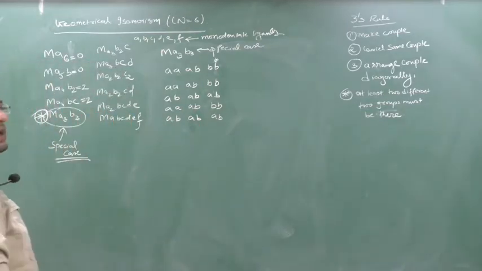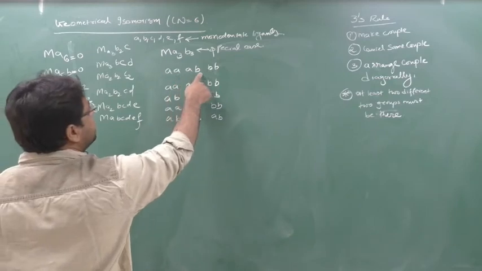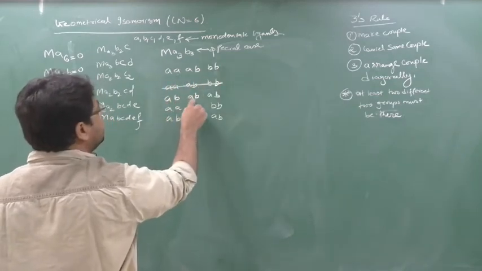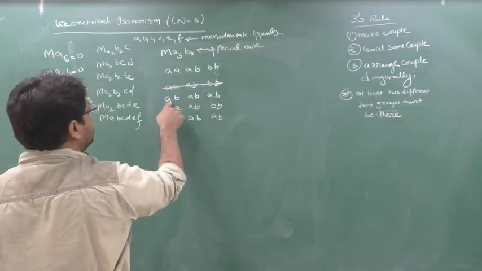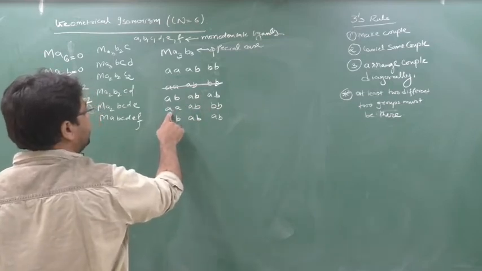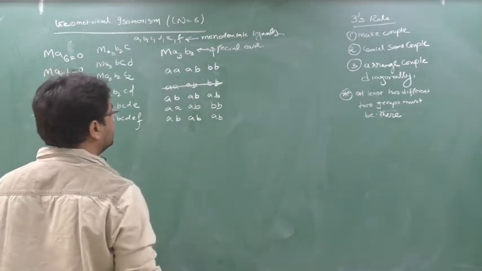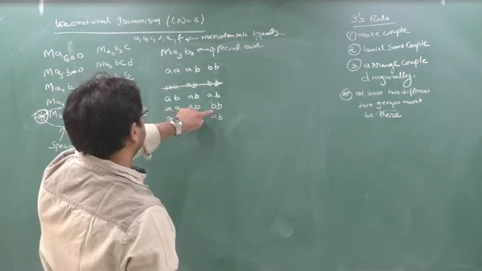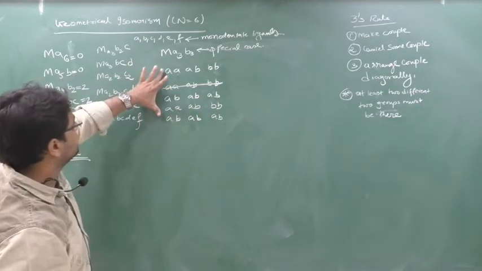Now cancel the same couple. Cancel the same couple, beta. AA, AB, BB. So AA, AB, BB. This is not the same couple. AA, AB, BB. See, same it is, no?